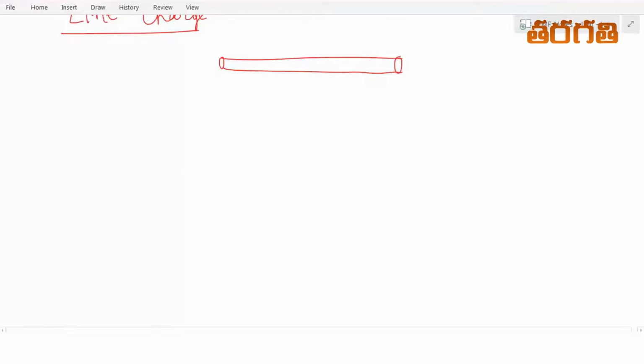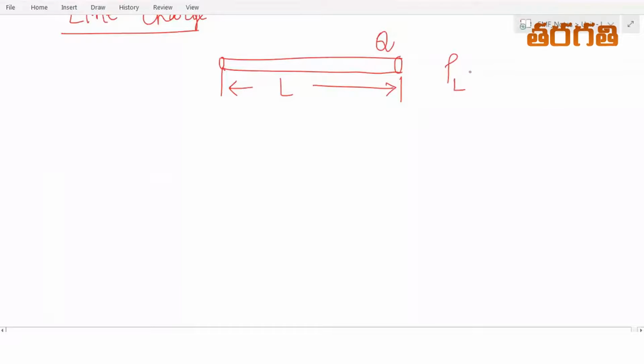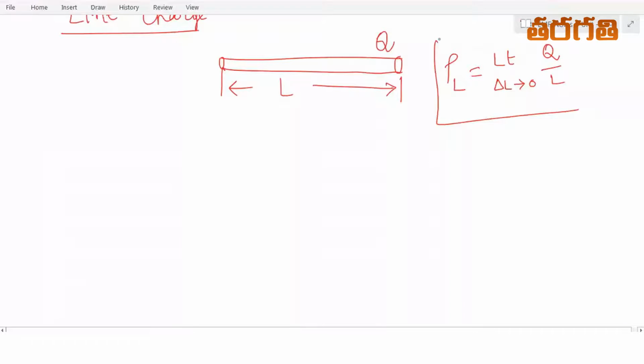This conductor is treated as a line charge, so if its radius is neglected in comparison with its length, and the charge present over it is Q, then we define the line charge density as the limit as delta L tends to 0 of Q by L.